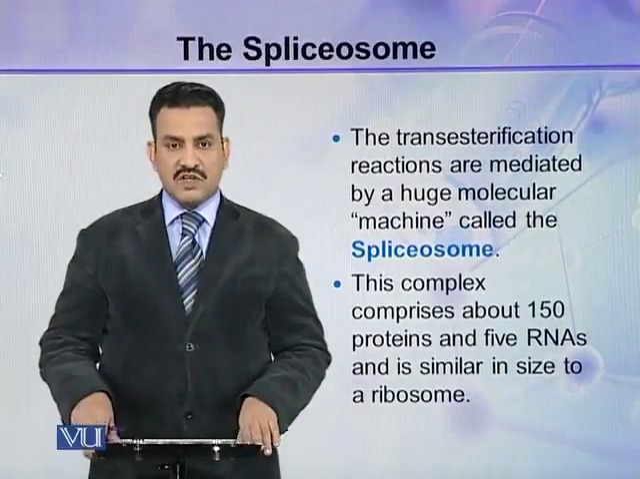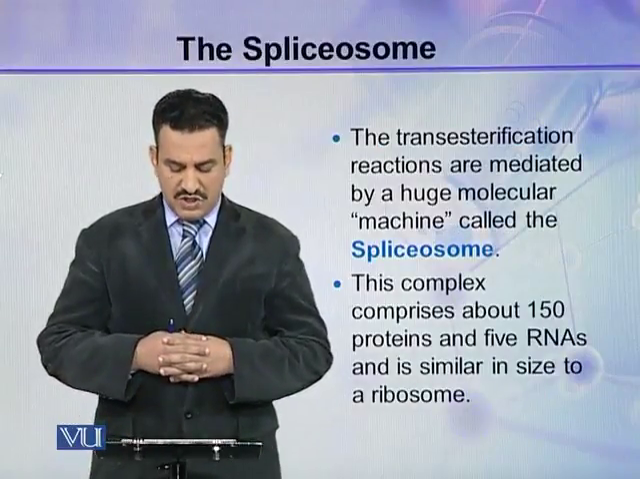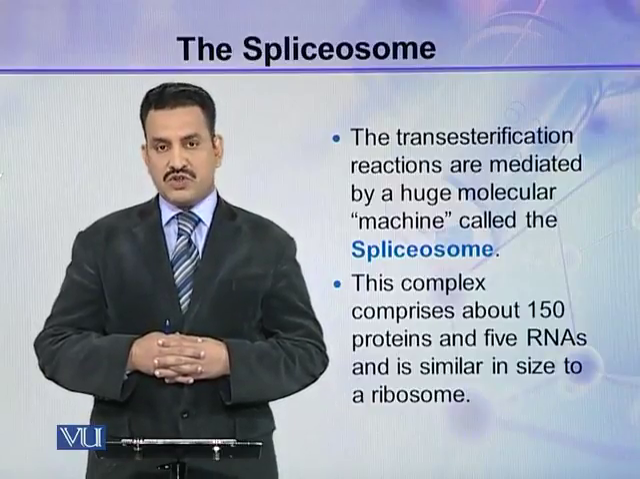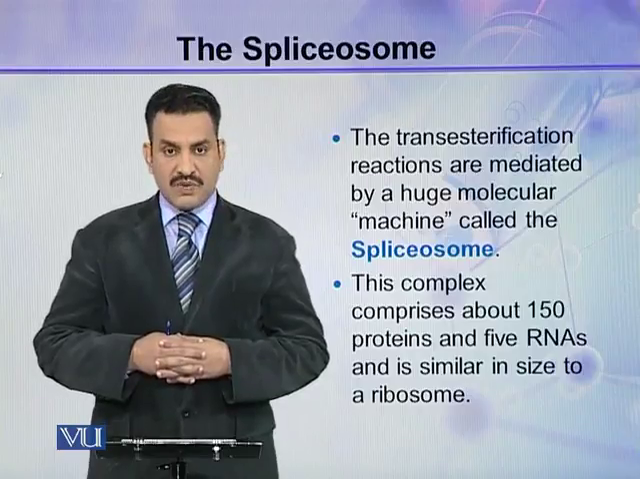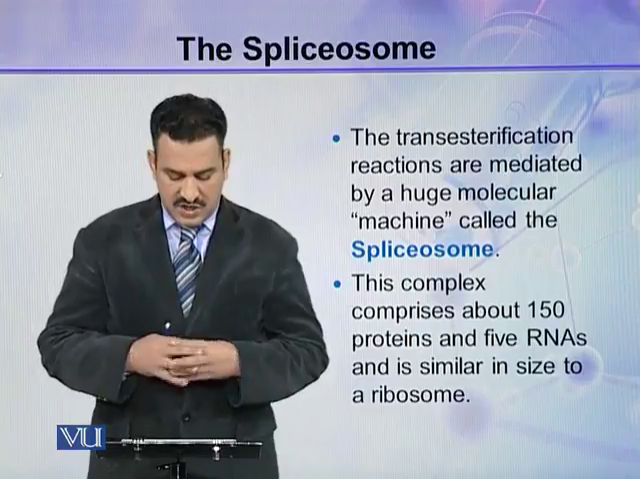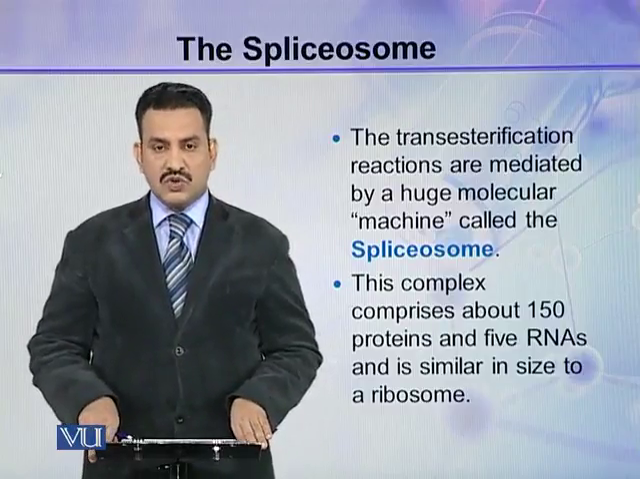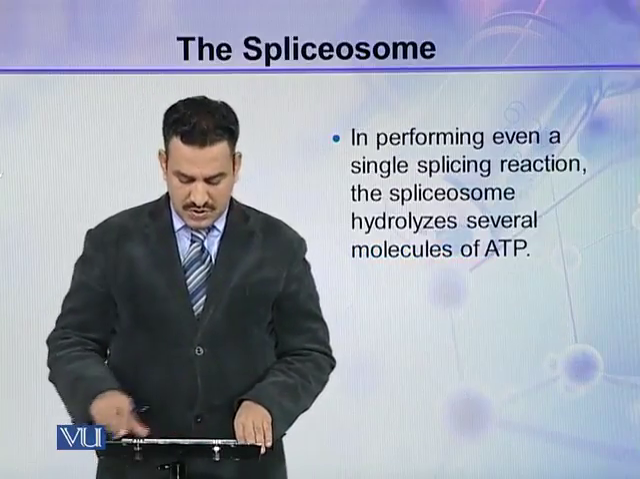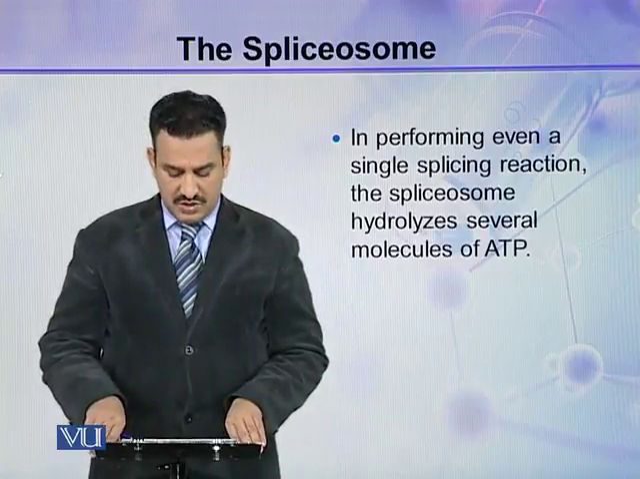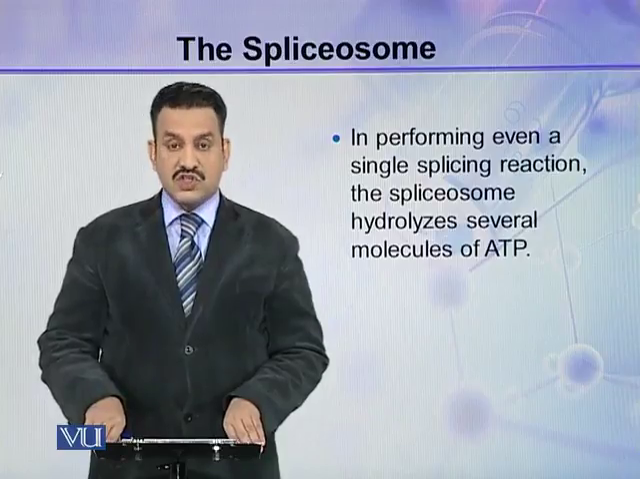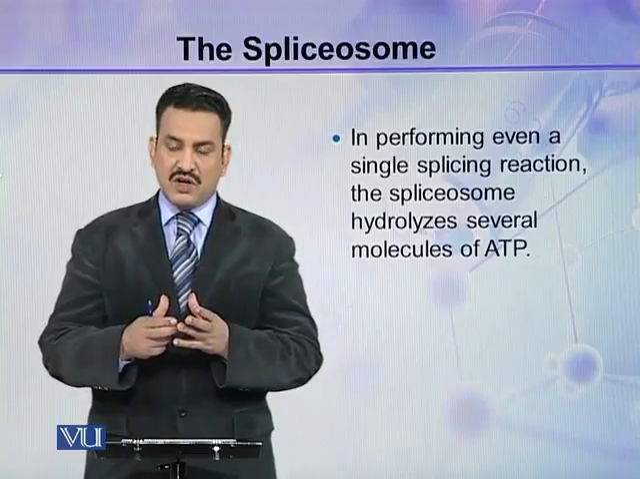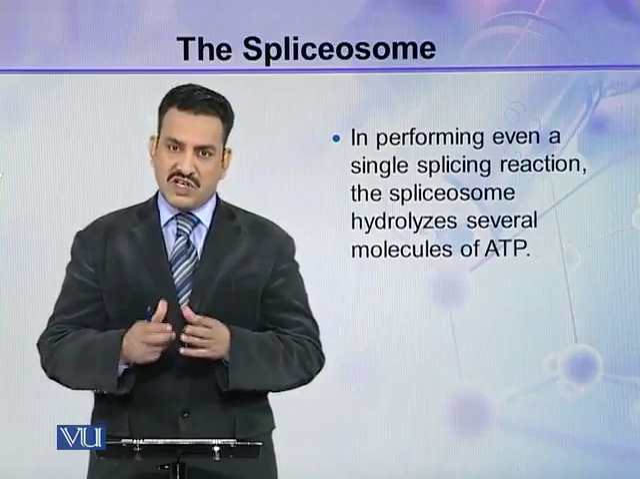The transesterification reactions are mediated by a huge molecular machine called the spliceosome. This complex comprises about 150 proteins and 5 RNAs and is similar in size to a ribosome. In performing even a single splicing reaction, the spliceosome hydrolyzes several molecules of ATP. So the assembling of this spliceosome needs energy.